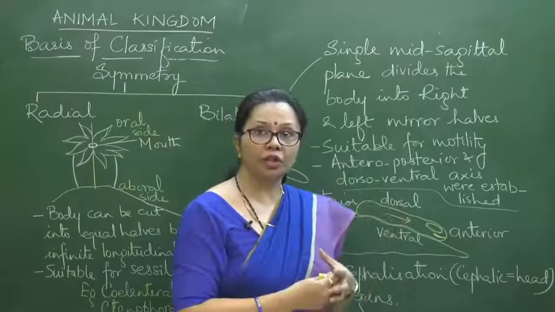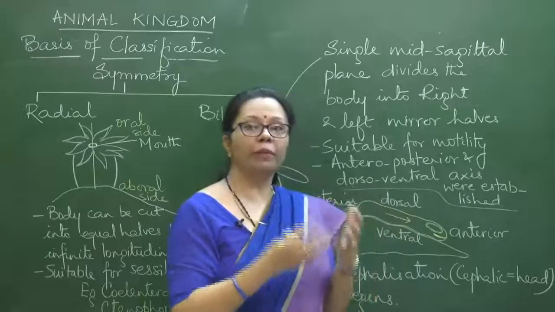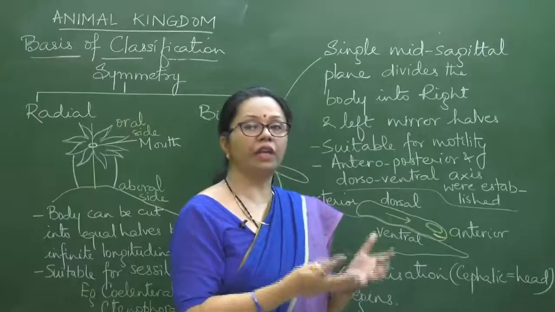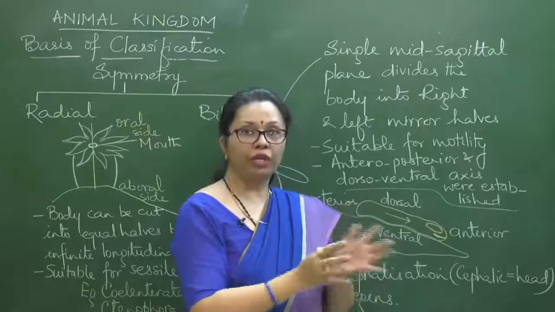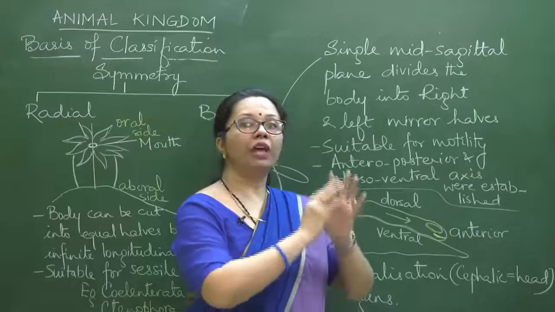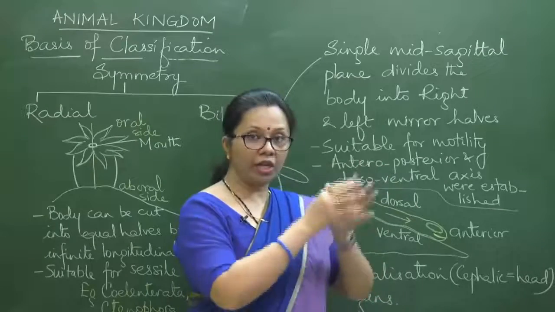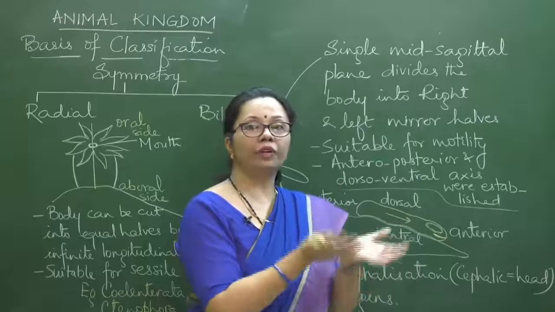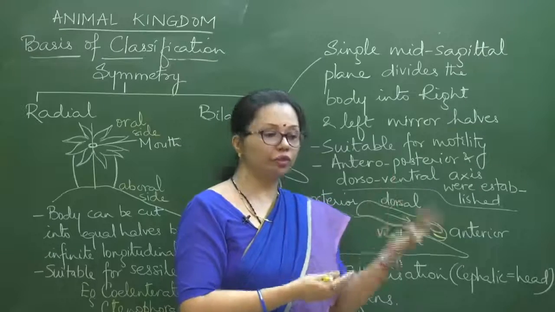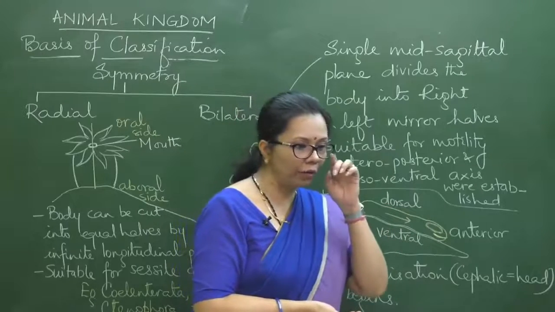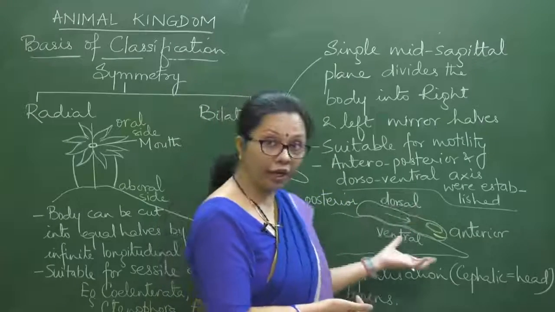All the sensory structures started moving, or you can see the development occurred in such a way that all sensory structures were arranged near the mouth. And when this all happened, so many nerve cells were coming near, accumulating at one point. So what is happening? That is the development of the brain also. So with the head, there was evolution of the brain as well. Okay, so this is what was there.